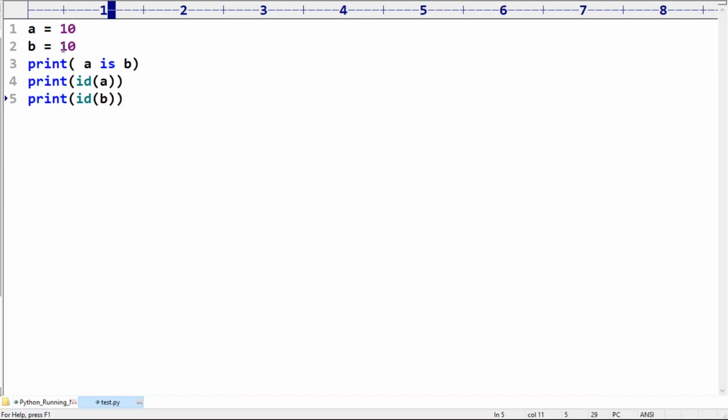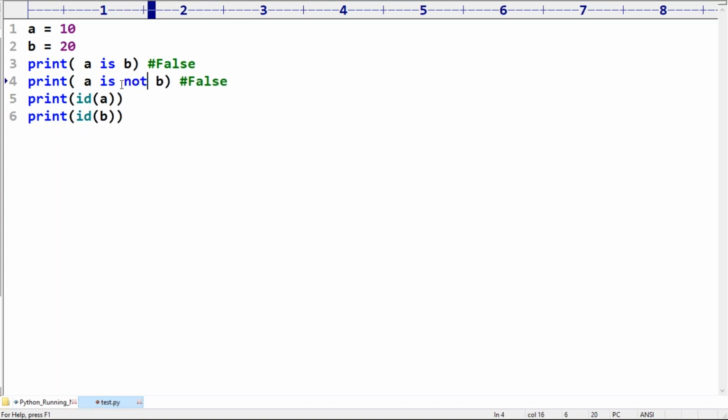Now A is 10, B is 20. Can you please tell what answer we are going to get for A is B? False, because both are not pointing to the same object.